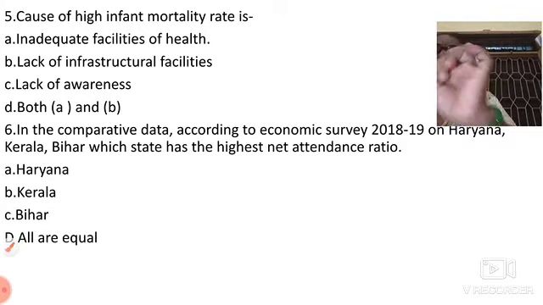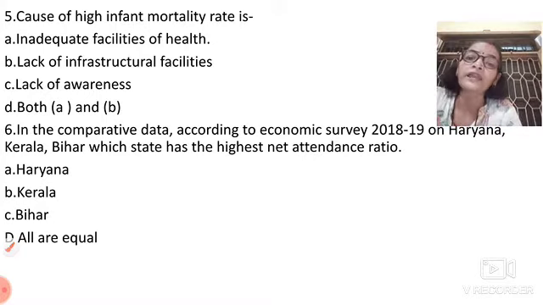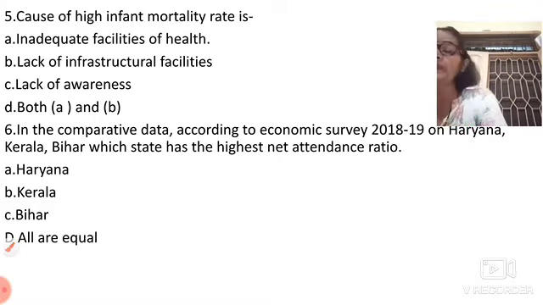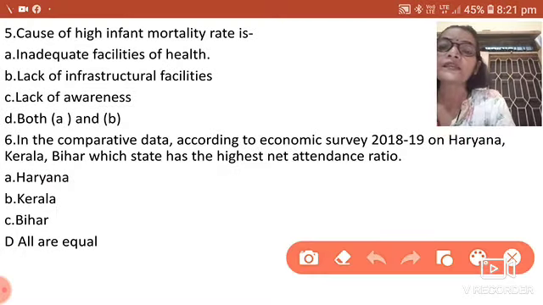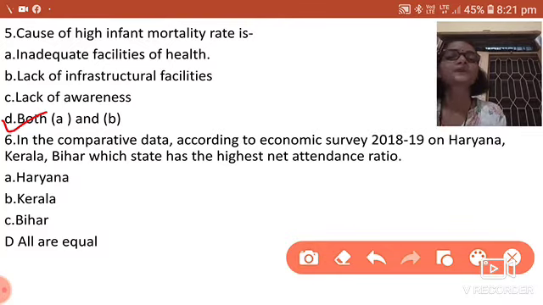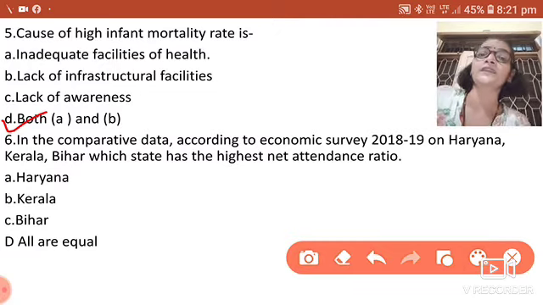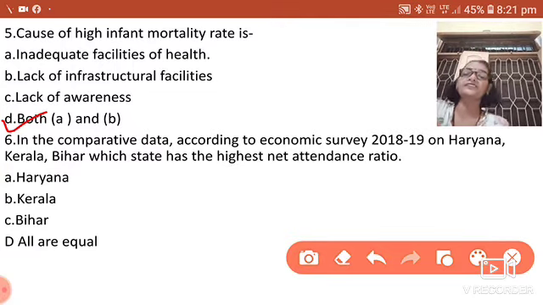A is correct, B is correct, and C is also correct, but C is not calculated in D, while A and B are. So both A and B is correct. Lack of awareness is also necessary, but we can't choose A, C and D.